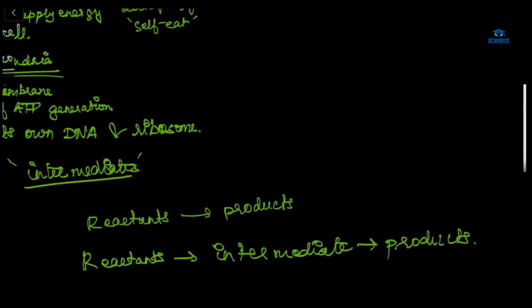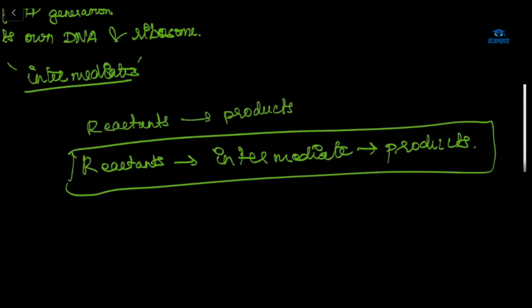Can you understand what I'm trying to say? What is a reactant? A reactant is any compound we need in a chemical reaction. I think you have learned about this, right? Reactants, Arham? Can you tell me about that?